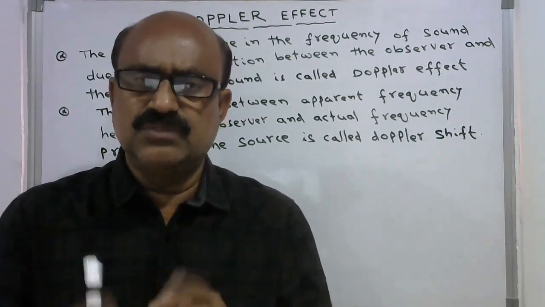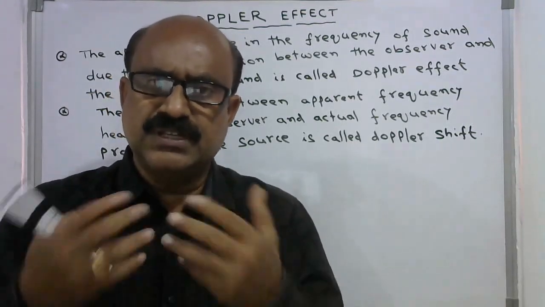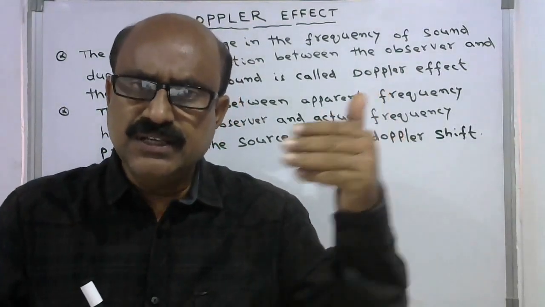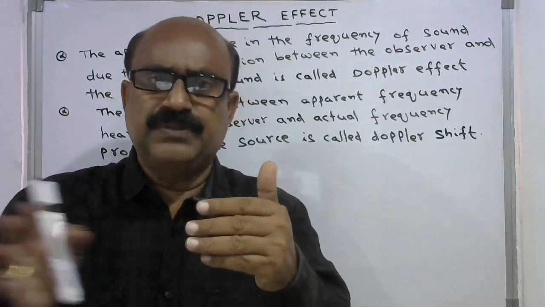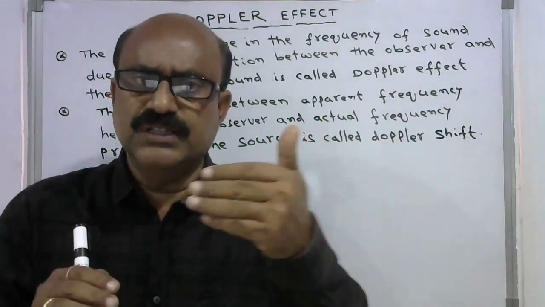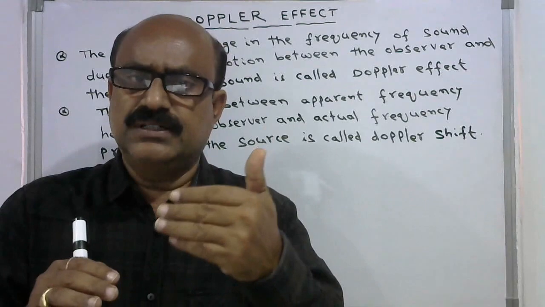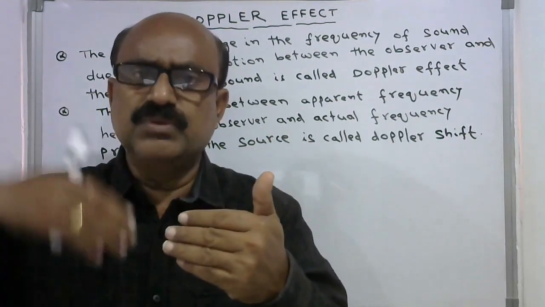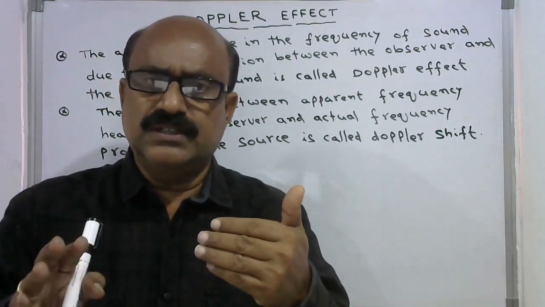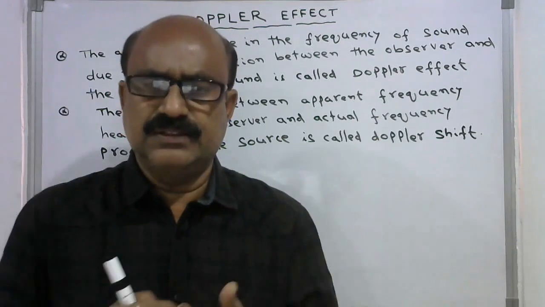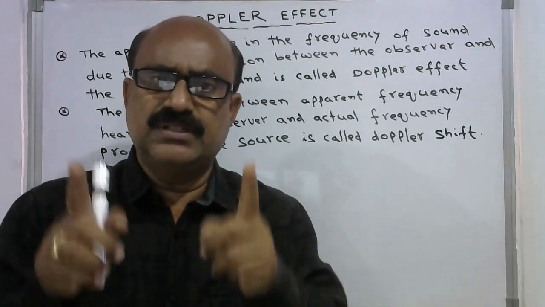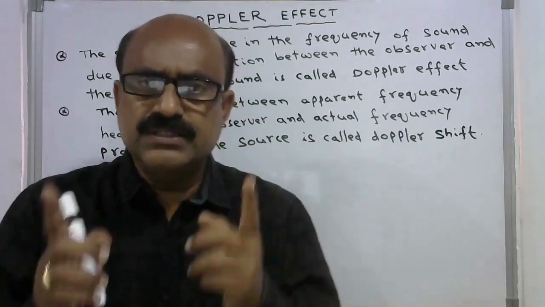The source here is a train, it is blowing a horn. The pitch of the horn, the sound frequency, is always constant, whether it is approaching the observer or leaving the observer. The frequency of sound never changes. But as it is approaching, he feels that the frequency appears to be more. As the train is leaving the observer, he feels that the frequency appears to be decreasing. This is what is called apparent change in the frequency due to relative motion between the source and the observer, called the Doppler effect.